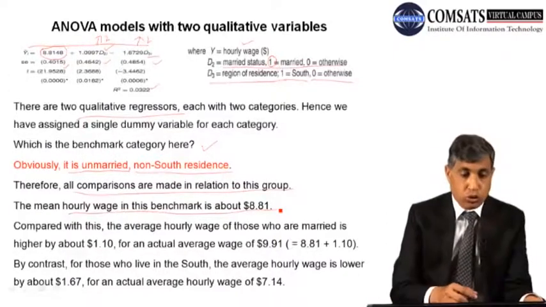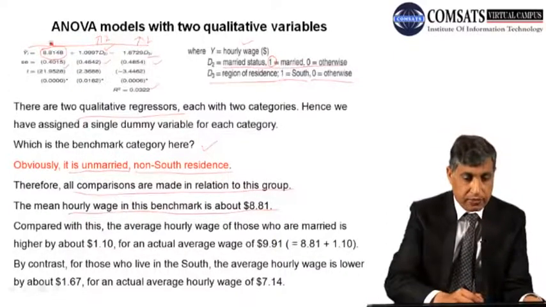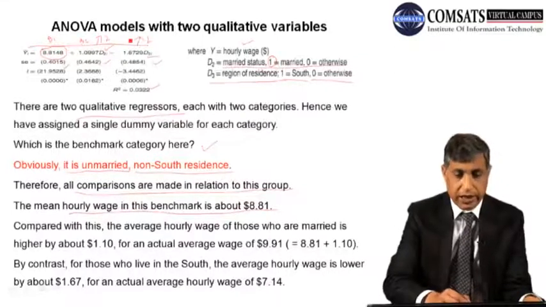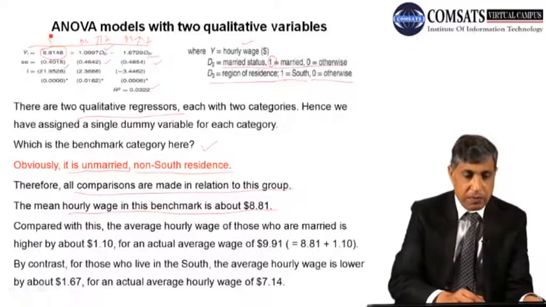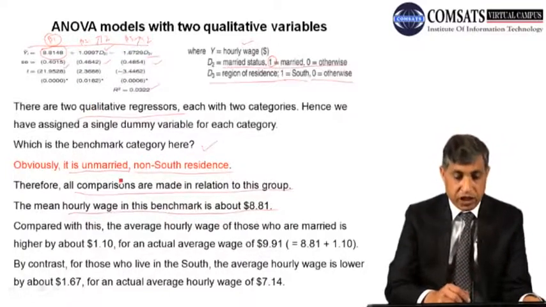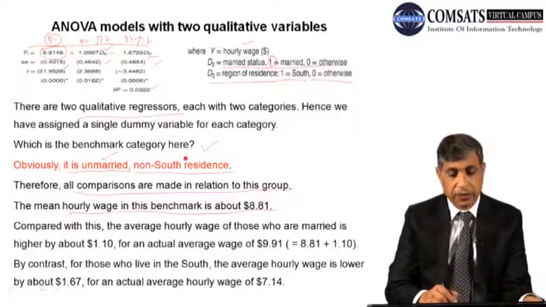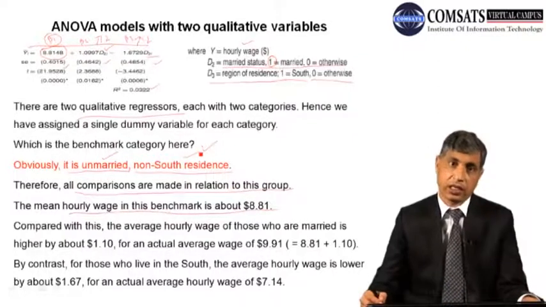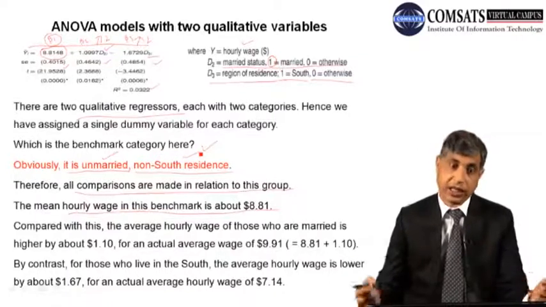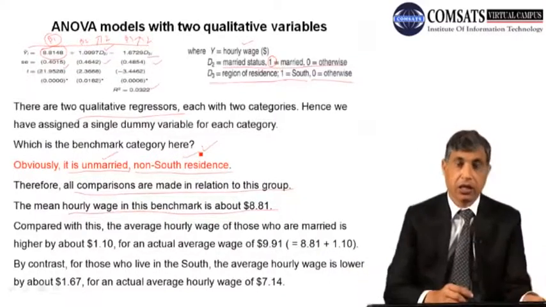So what is this? Now this is the beta 1. This is beta 1, this is beta 2, and this is beta 3. This is the benchmark category, and for which people? This is for unmarried people who are not from the south. So this is the category. Now you will compare with this.